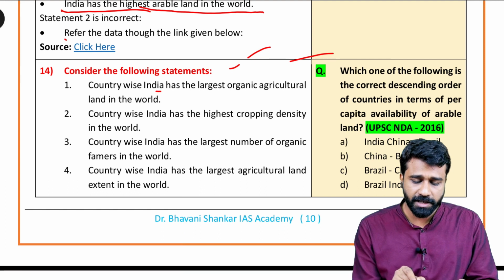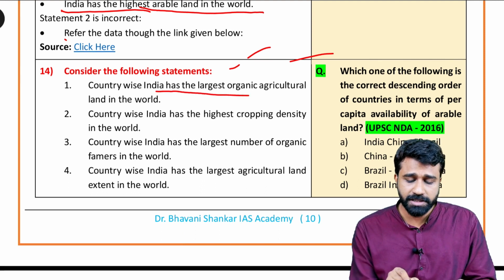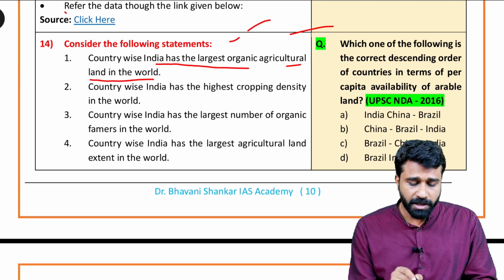Next, country wise, India has the largest organic agricultural land in the world. That is wrong.